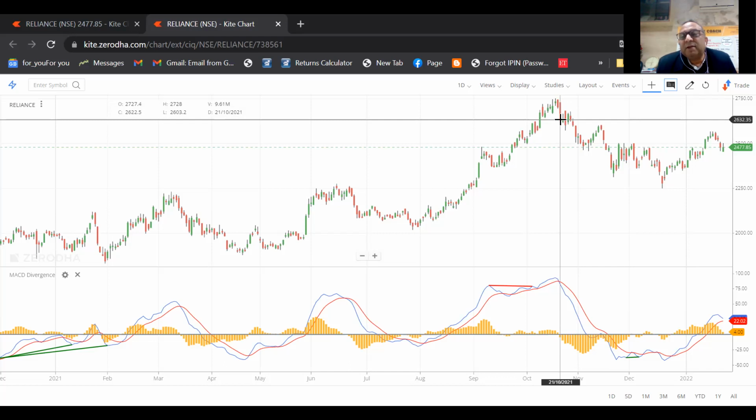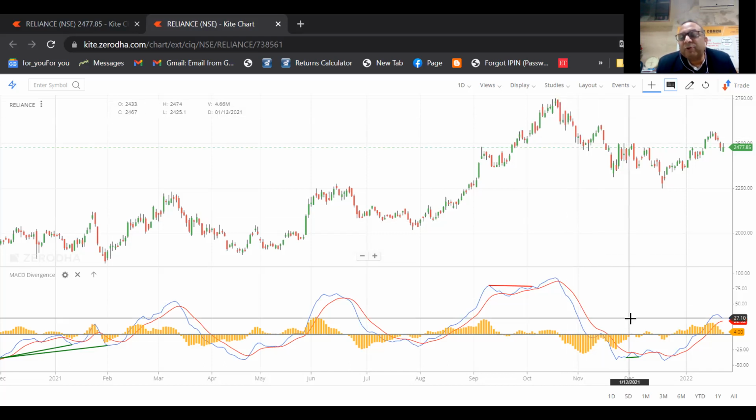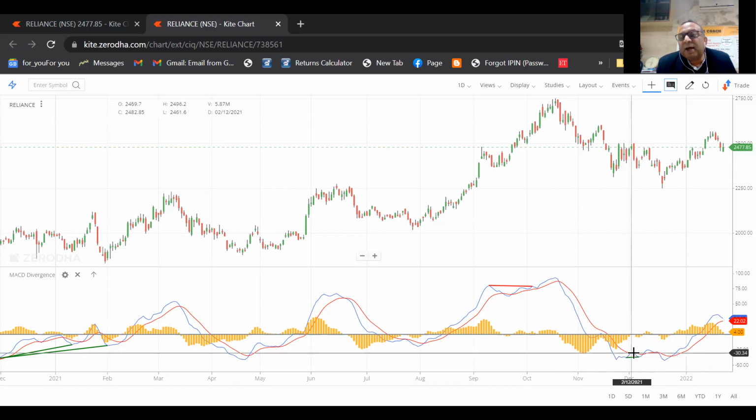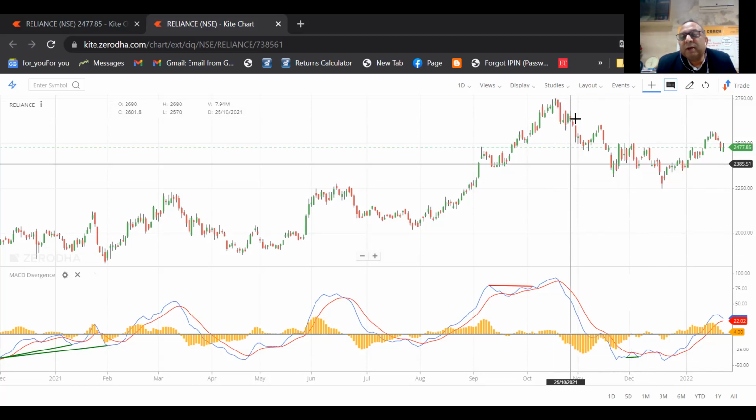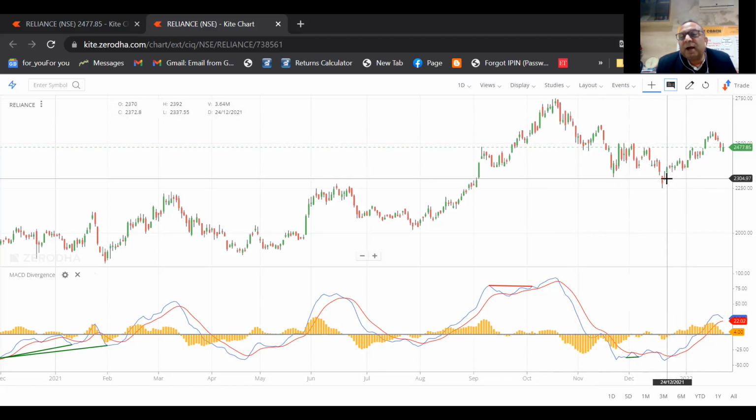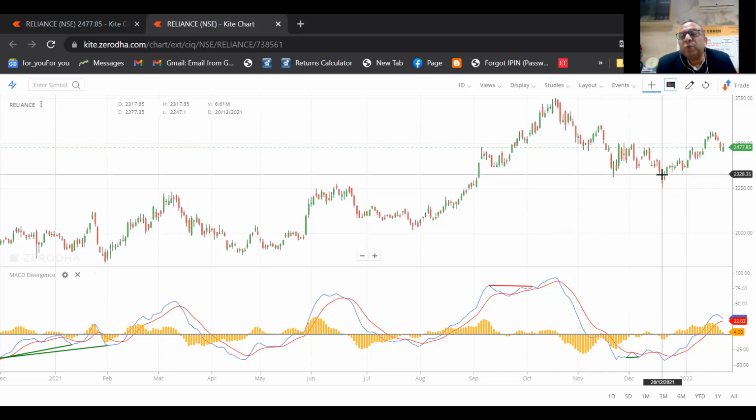Once you sell it here, the stock price starts going down, and you have to keep this trade till the level where it crosses again. So it crosses somewhere here. You'll be able to get the profit because the low price is 2949. So you have sold it somewhere here at this price, say 2650, and you'll be able to get profit here at this level, that will be 2322, 2328. So almost more than 300 rupees profit that you are able to get on the basis of negative divergence.